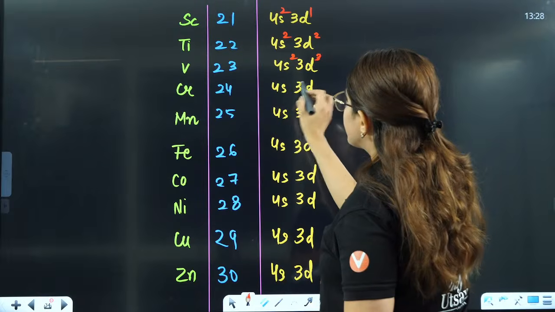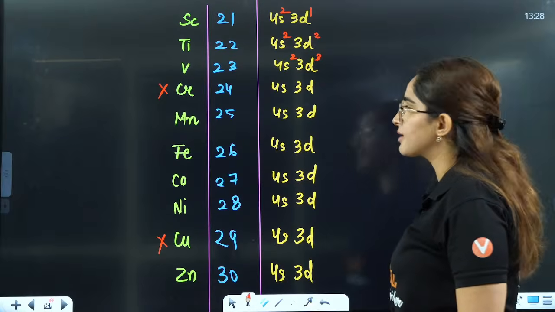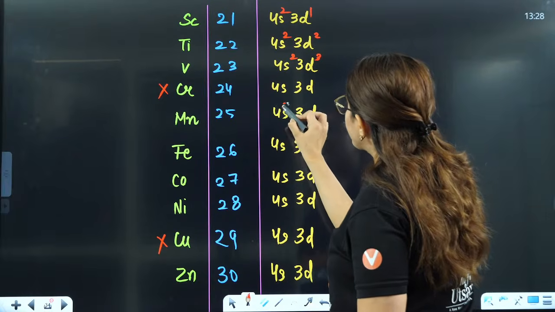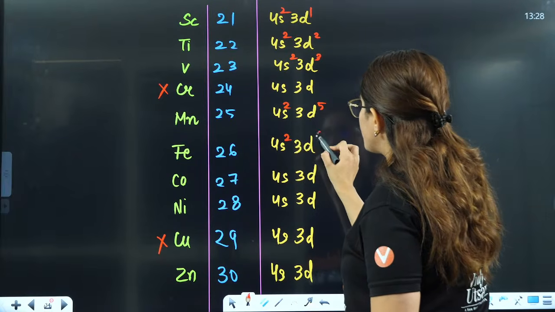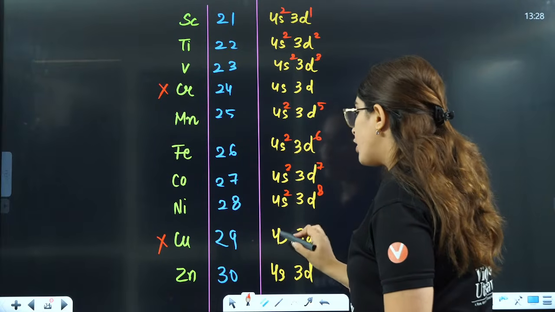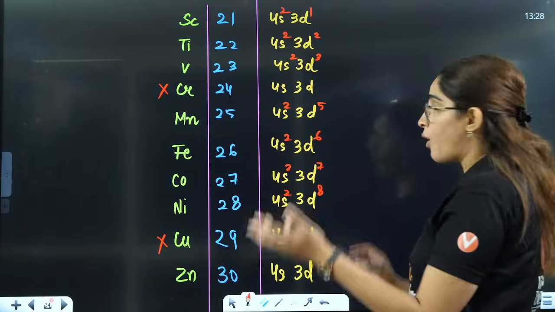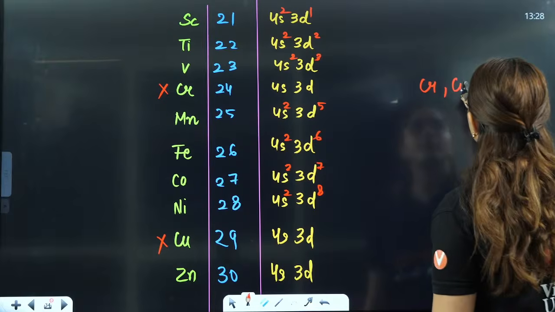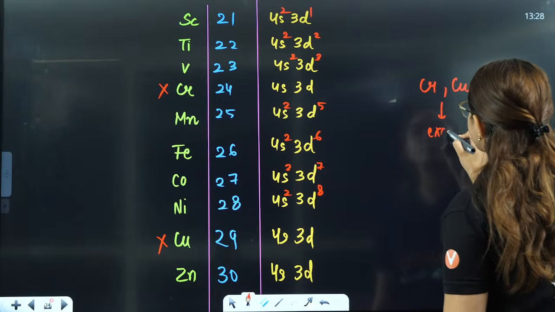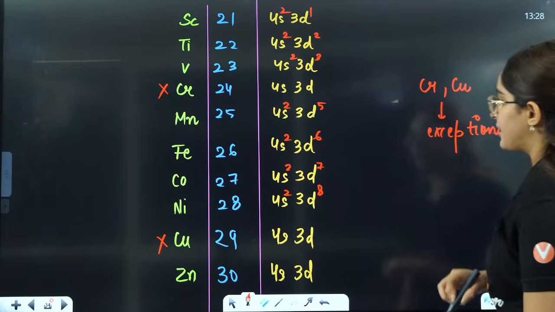Skip 24 for chromium and copper, mark a cross, because these are the exceptions. For 25, write 25. For 26, write 26. For 27, write 27. For 28, write 28. For 29, as we have marked, there should be a cross here because copper and chromium are exceptions. These are the exceptions that you have.